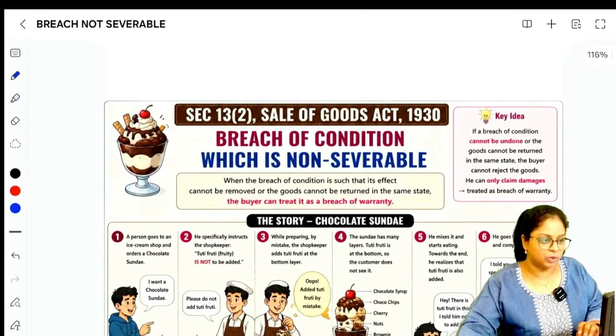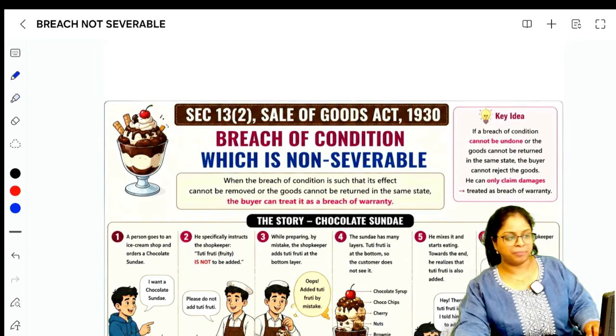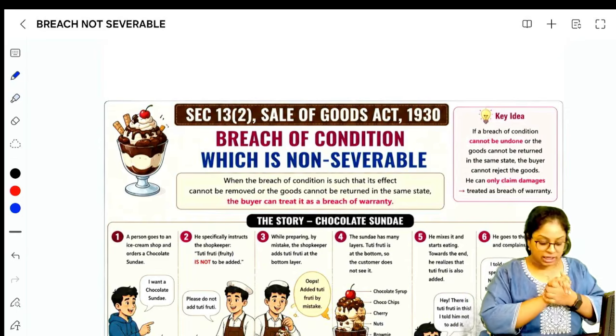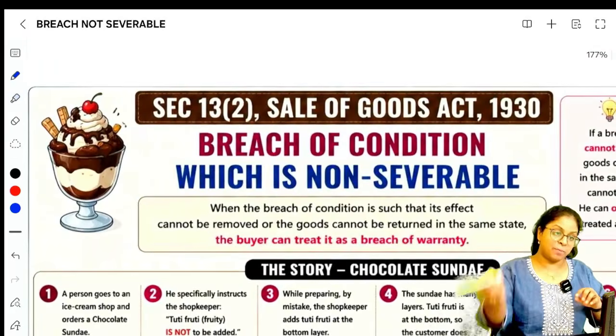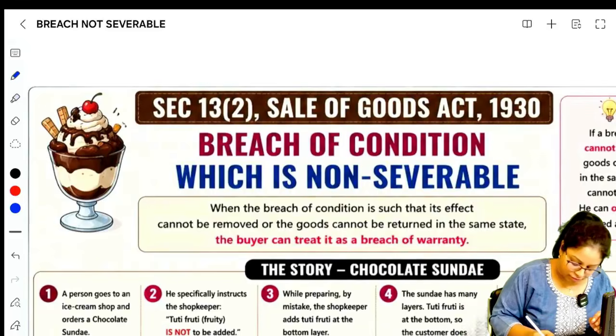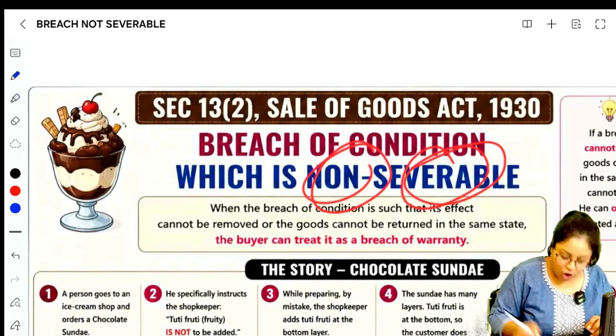Can we go on to 13(2)? What does 13(2) say? 13(2) says that you will treat a breach of condition as a breach of warranty when it is non-severable.